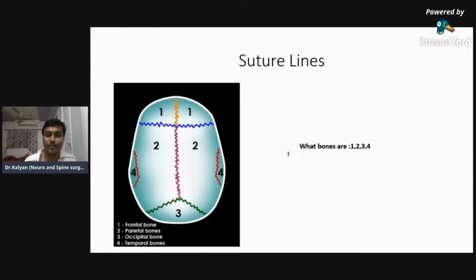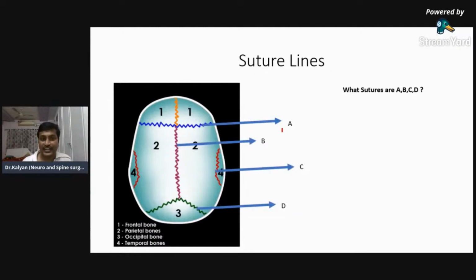So these were the 4 bones which are understood. First one is frontal, second one is parietal, third one is occipital, and fourth one is the temporal. Now, labeling. What are the sutures A, B, C, and D? Label A, B, C, and D. Again, I will wait for 10 seconds. And let me see who is going to answer it first now.